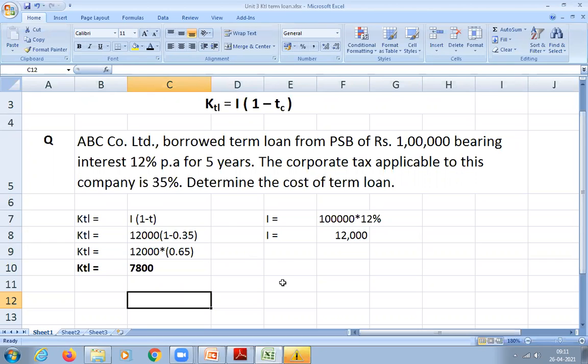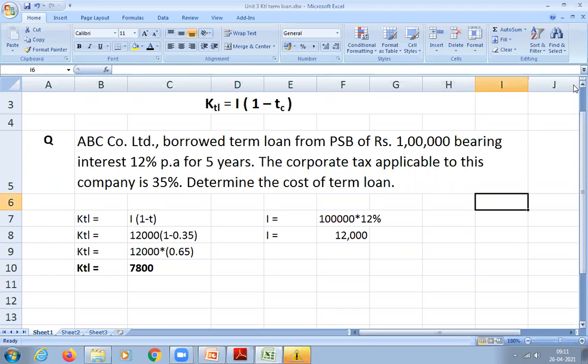Okay. Clear? Understood? So anyway, we will do these kinds of problems again and again when we do the weighted average cost of capital. So till now we have done cost of equity, cost of preference share, cost of debt, cost of term loan, and then cost of retained earnings. Clear? These are the maximum of what you normally get in the capital structure. So this will make your capital structure.